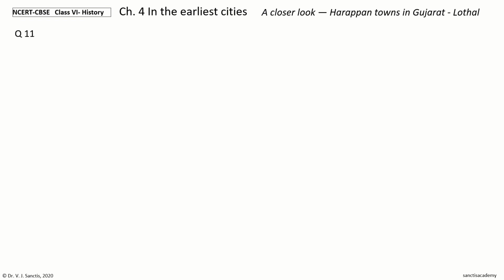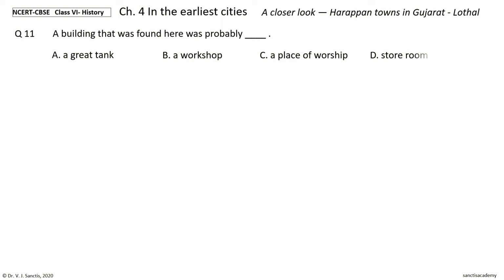Next question 11. A building that was found here was probably dash. The options are a great tank, a workshop, a place of worship, storeroom. Your time to choose. And the answer is a workshop. So, a building that was found here was probably a workshop.